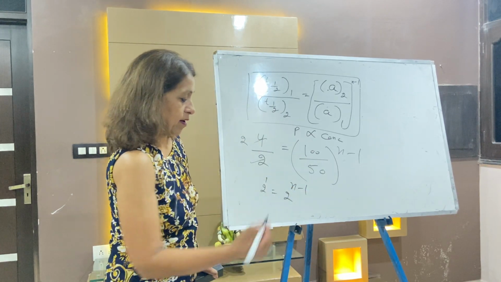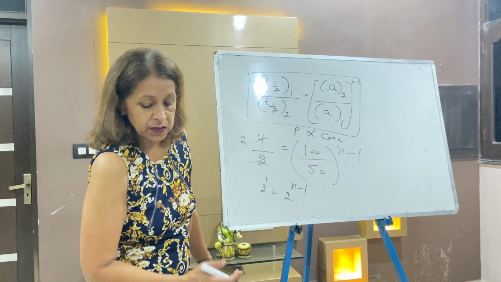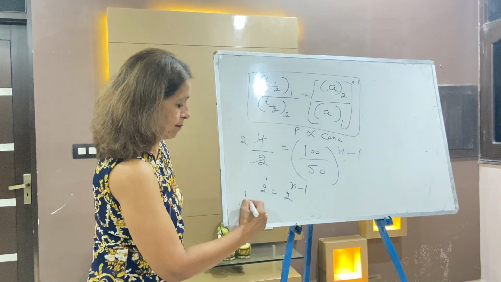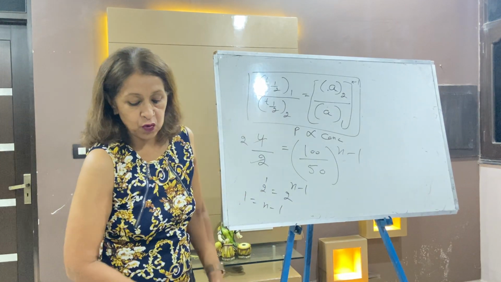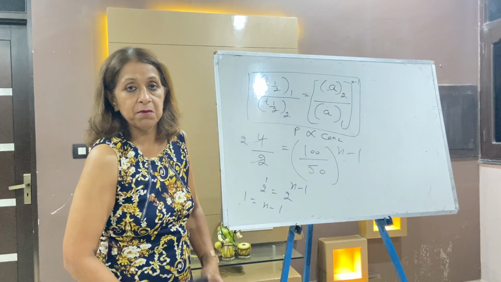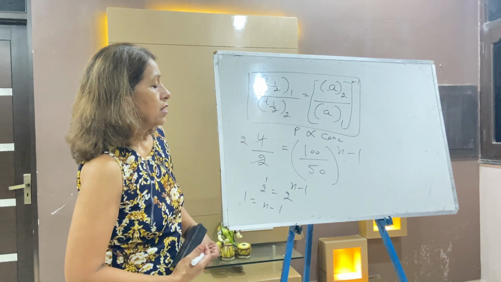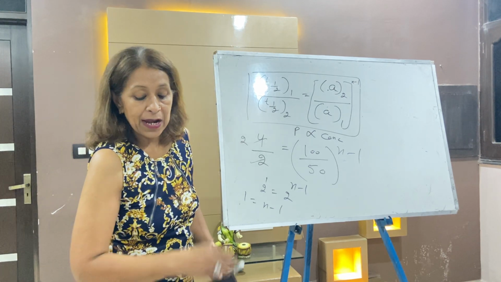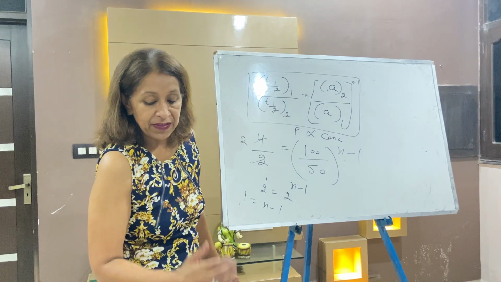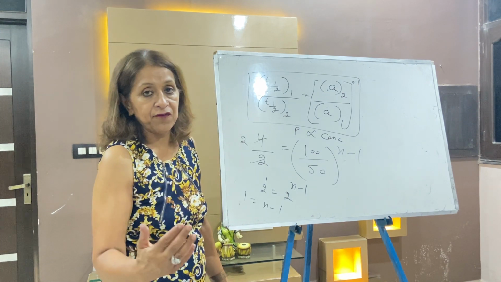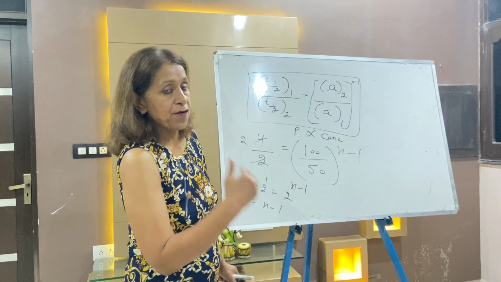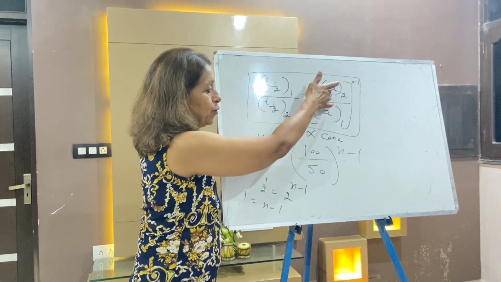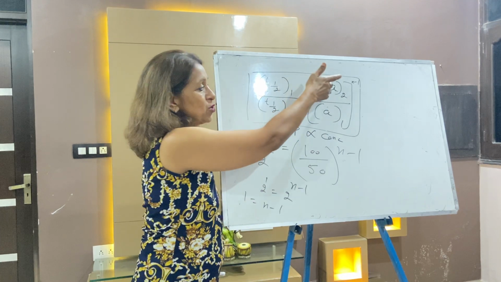So it is 2 power 1 is equal to 2 power n minus 1. This comes 1 is equal to n minus 1. So your answer is n is equal to 2. So the order is 2. Very simple. So again listen, the topic was calculation of the order with the help of half-life. Always remember the formula: half-life of the first divided by half-life of the second is equal to P2 by P1, or the concentration of the second.